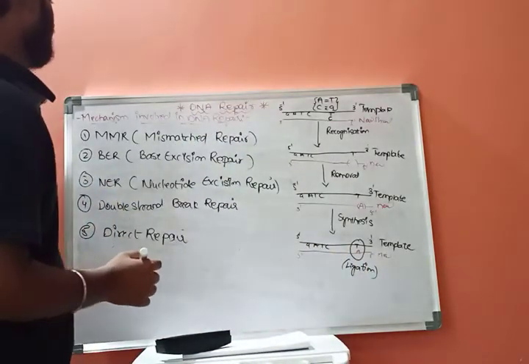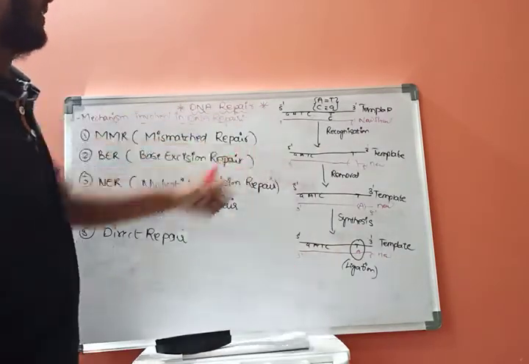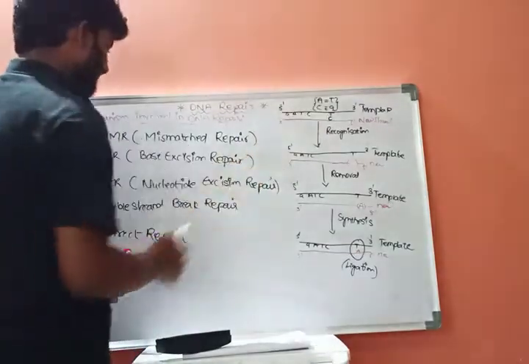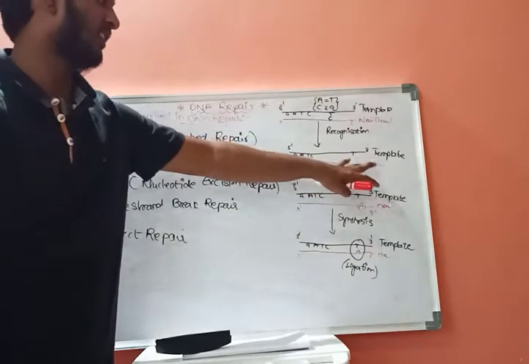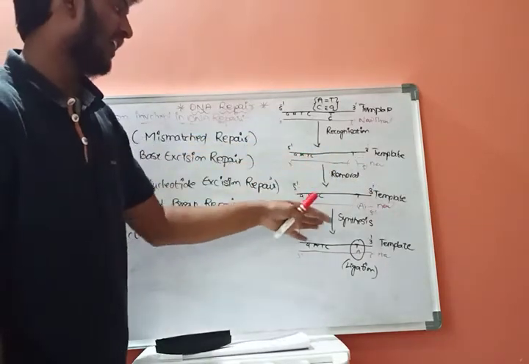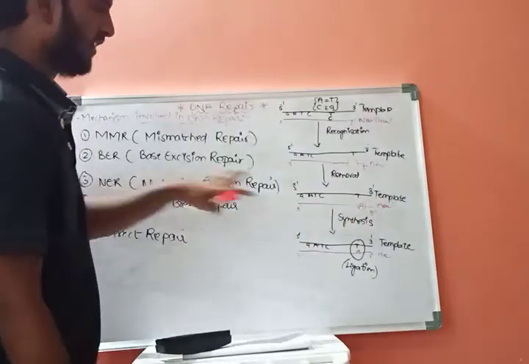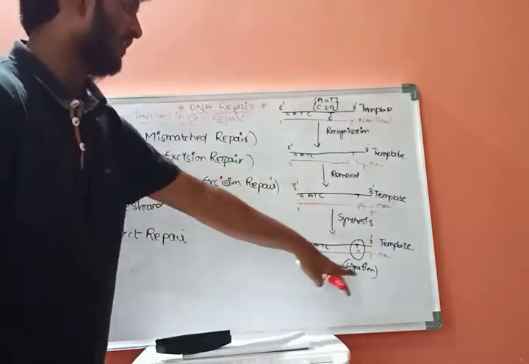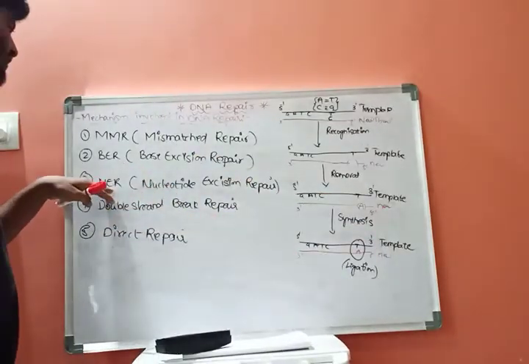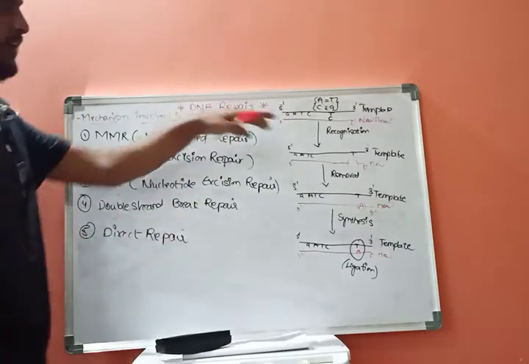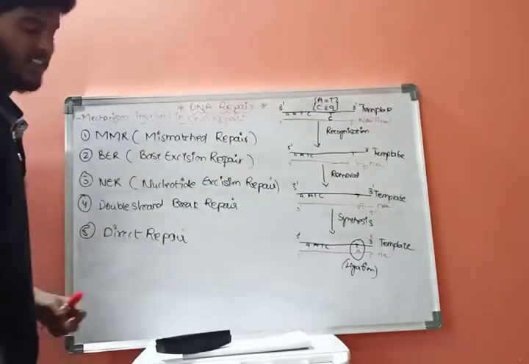And base excision repair is also in the same manner. It will be recognized, secondly there will be removal of unwanted material, in the third step synthesis of the new base pair will occur, and in the fourth step ligation will take place. As a result, new DNA will be formed. In nucleotide excision repair, in place of a base pair, a nucleotide will be added, and it is the same process.